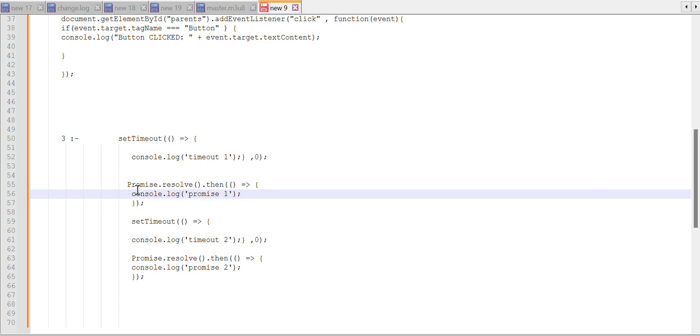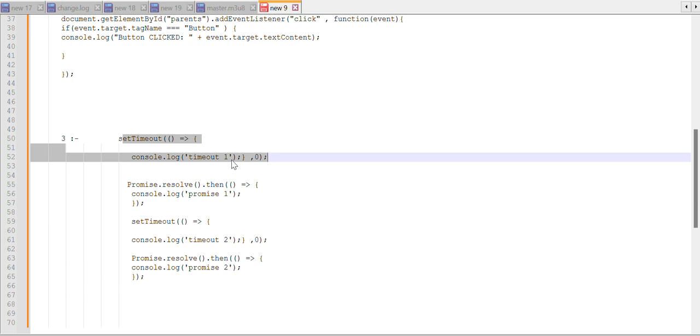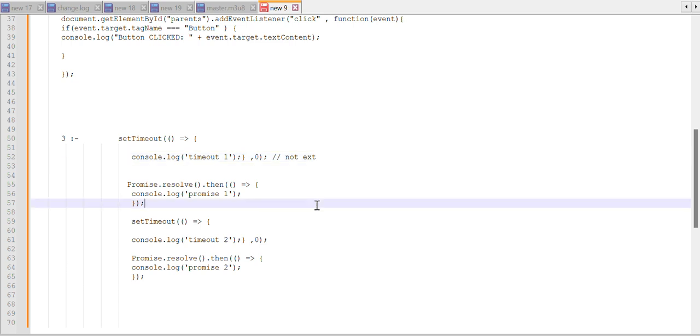First you can see the setTimeout with zero. This schedules a timer callback to run after 0 milliseconds, but it does not execute immediately.